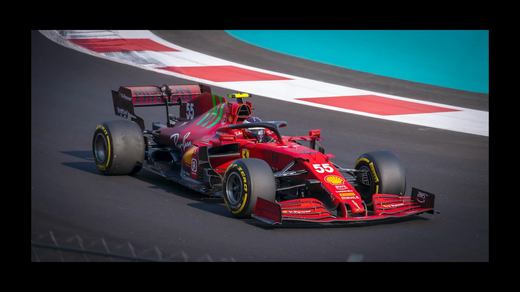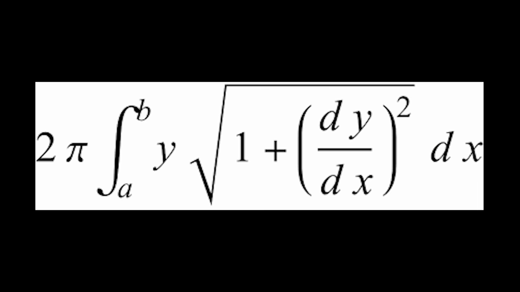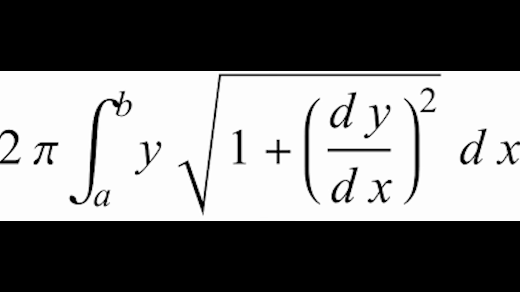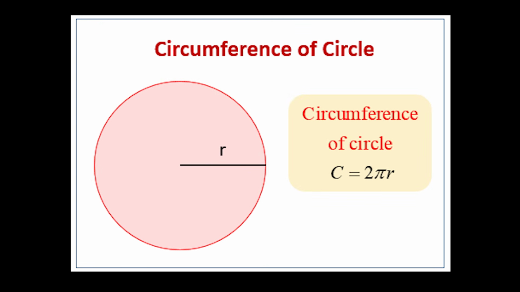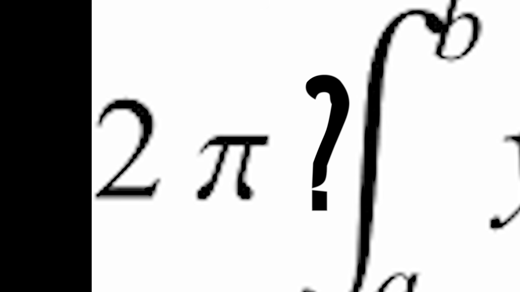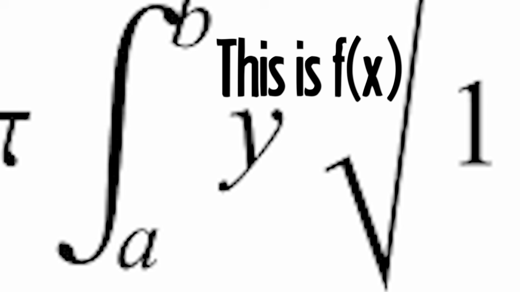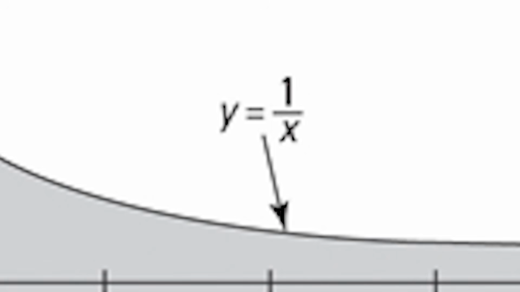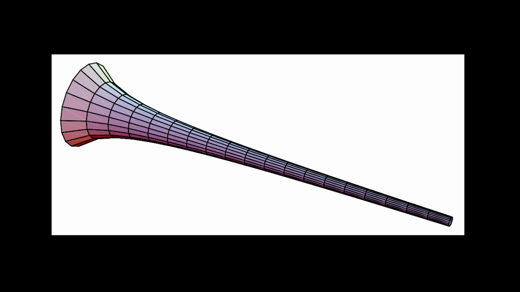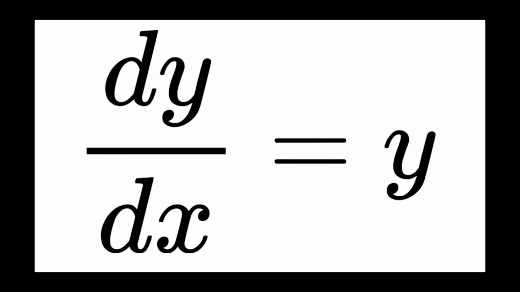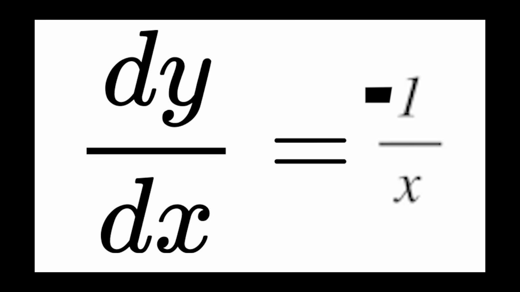The formula for the surface area of revolution is this. Now it looks very complicated, so I will briefly explain it. The 2 pi comes from 2 pi r, which is circumference. Now you might be wondering, where did the radius go? It's actually just f of x, because like we talked about with volume, it's just the distance from 1 over x to 0. This last complicated square root is the slant height of the shape, or in a graphical sense, the arc length. The derivative of 1 over x is just negative 1 over x squared.